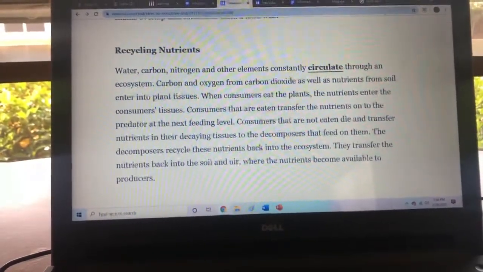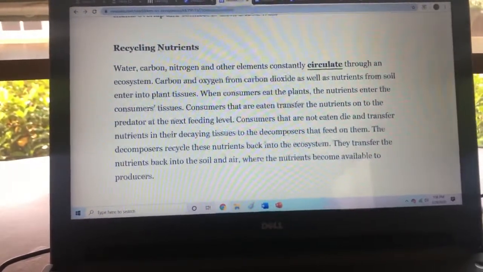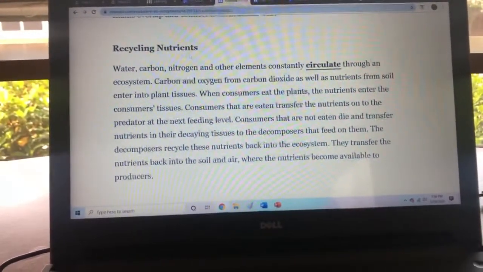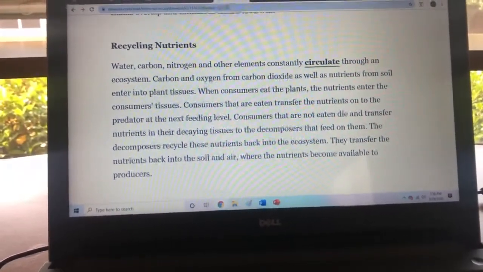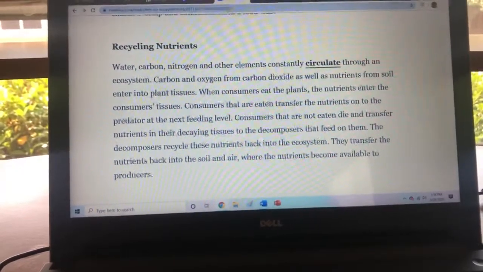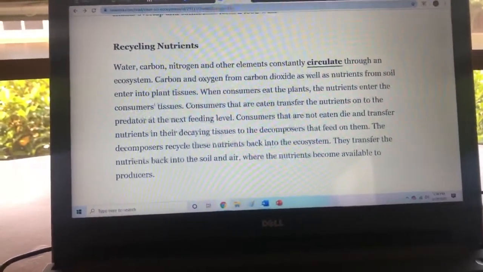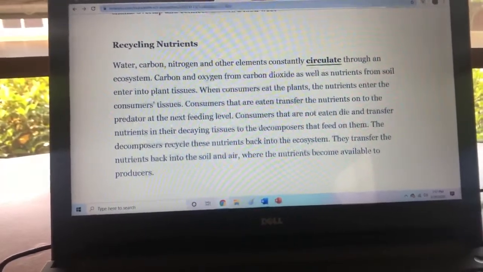Recycling nutrients. Water, carbon, nitrogen, and other elements constantly circulate through an ecosystem. Carbon and oxygen from carbon dioxide, as well as nutrients from soil, enter into plant tissues. When consumers eat the plants, the nutrients enter the consumer's tissues.